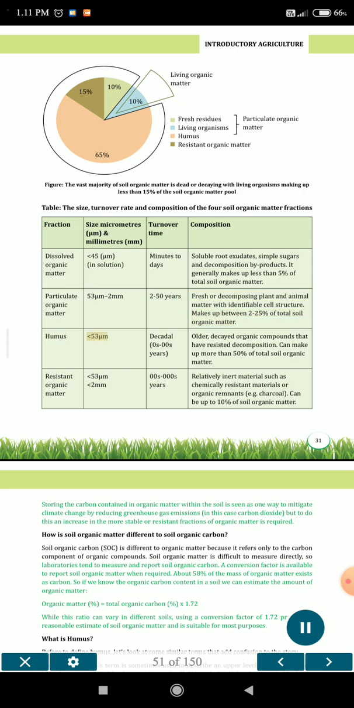Humus: less than 53 micrometers, decadal; older, decayed organic compounds that have resisted decomposition. Can make up more than 50% of total soil organic matter. Resistant organic matter: less than 2 millimeters; relatively inert materials such as chemically resistant materials or organic remnants, e.g. charcoal. Can be up to 10% of soil organic matter.